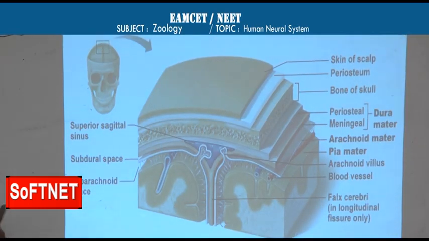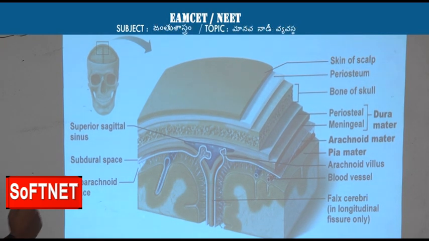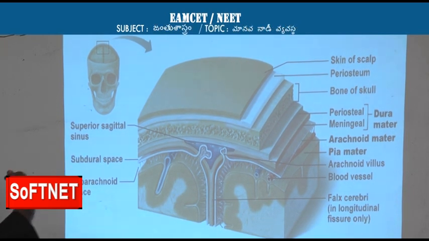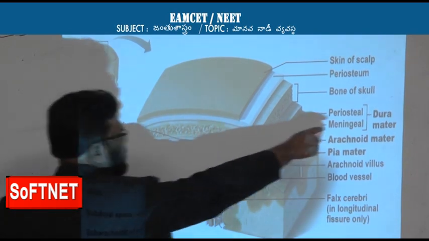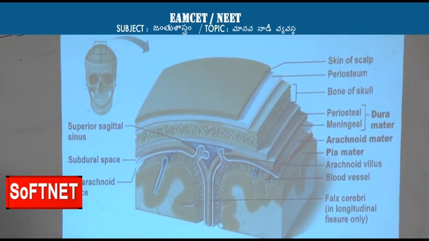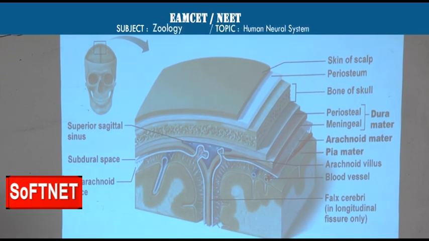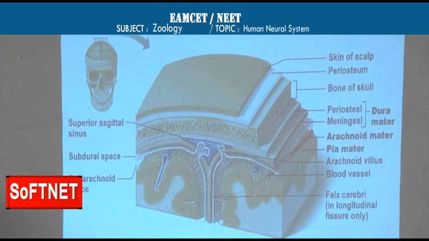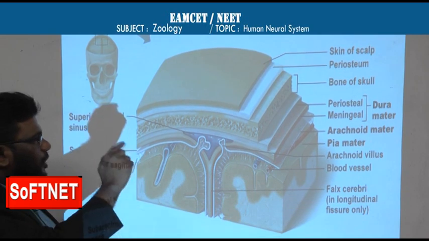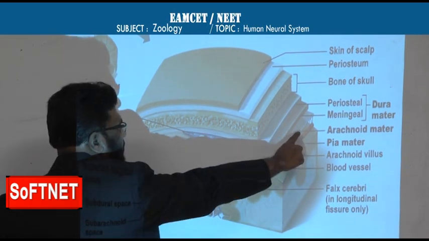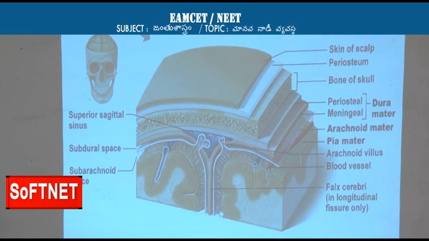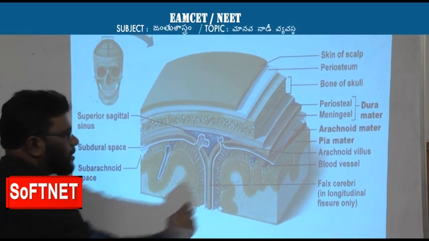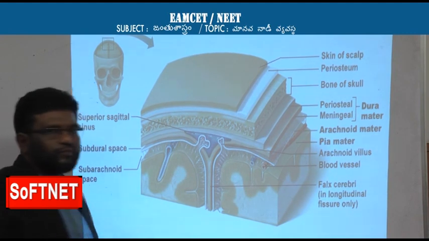If you see this diagram, this is dura mater, the outermost layer, the strongest one. Below that dura mater, arachnoid is there. It is a webby material. Below this arachnoid, there is another layer that is called pia mater.